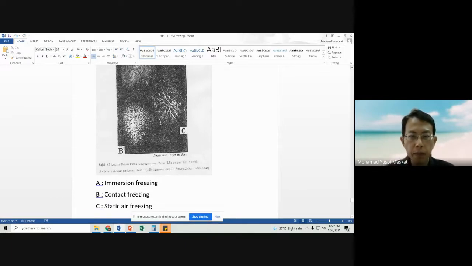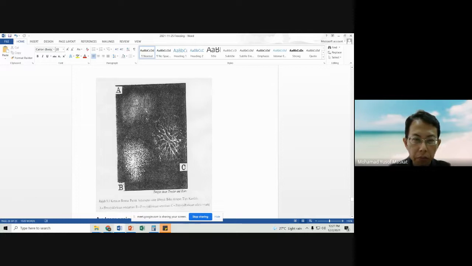So you can see that immersion freezing, freezing using liquid, creates very small ice crystals. Very small ice crystals, because by immersion freezing we are using a very, very low temperature of coolant. And also because it is liquid, it can surround the product according to the shape of the product. So that will produce a very efficient heat transfer, removal of heat.